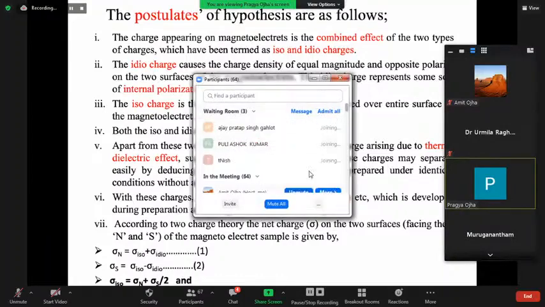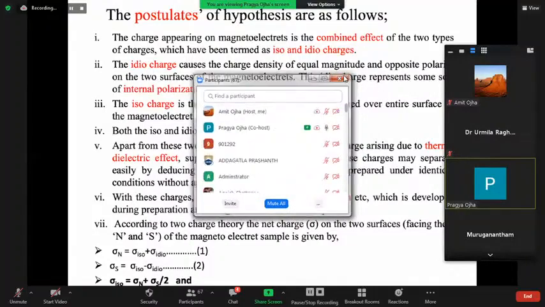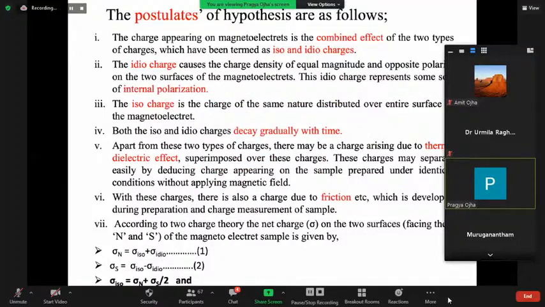Apart from these two types of charges, there may be a charge arising due to thermodielectric effect superimposed over these charges. These charges may be separated easily by comparing with the charge appearing on a sample prepared under identical conditions without applying a magnetic field.